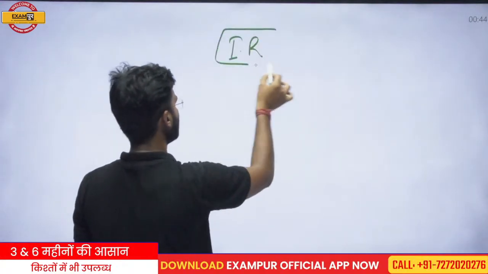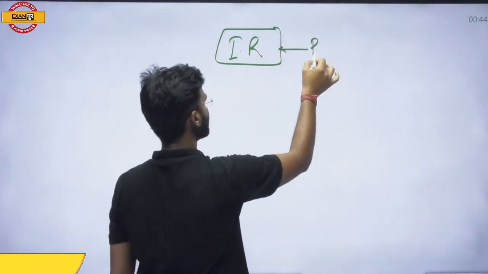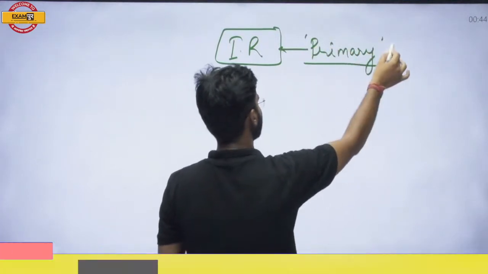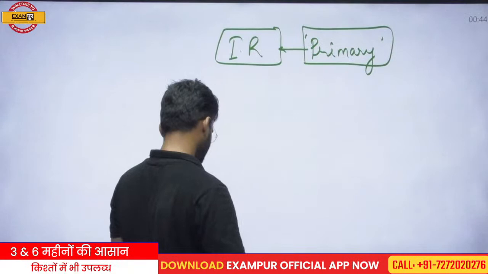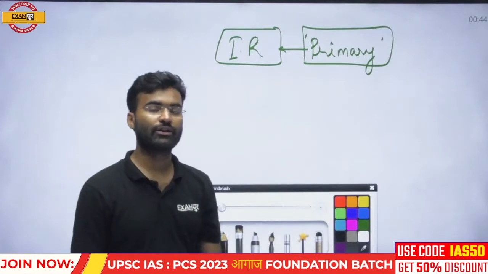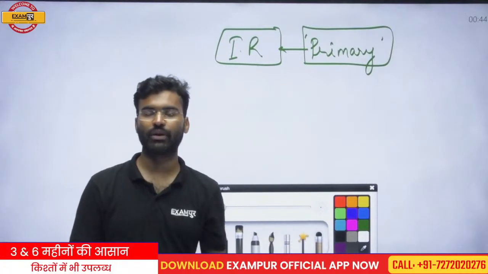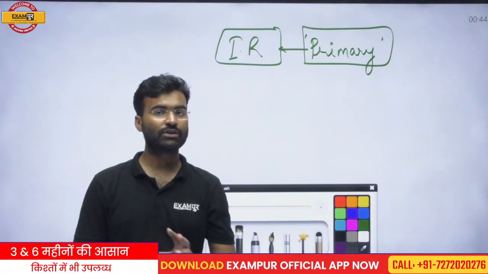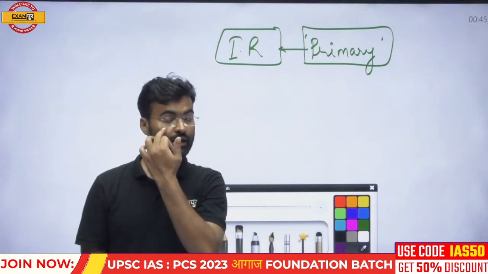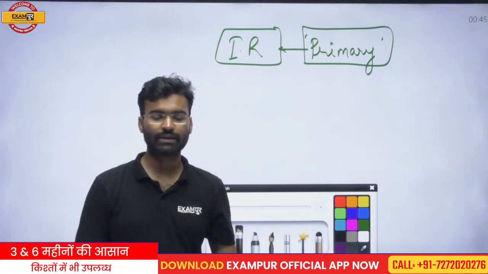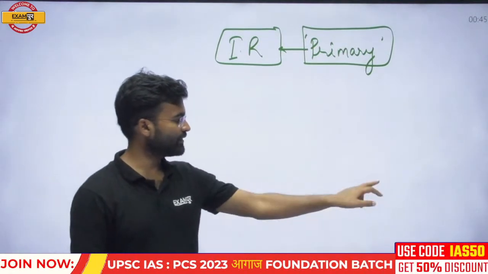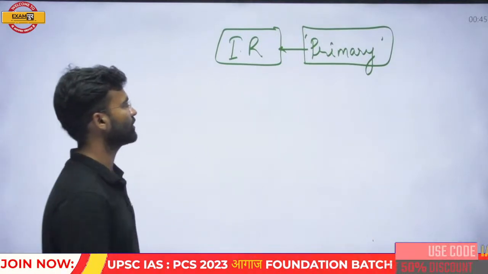Igneous rocks are the primary rocks found on the earth. These are the rocks which primarily developed on the earth's surface when earth was in the phase of solidification. Previously earth was in liquid condition. Earth was a fireball. And when earth started to cool down and solidify, the first rock which was developed is called the igneous rock.